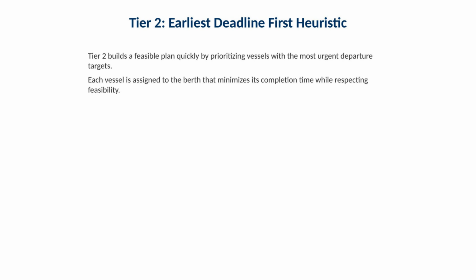Tier 2 builds a feasible plan quickly by prioritizing vessels with the most urgent departure targets. The heuristic sorts vessels by desired departure time. Then, each vessel is assigned to the berth that minimizes its completion time while respecting feasibility constraints. The operational benefit is speed. You can generate a schedule in real time as arrivals change.